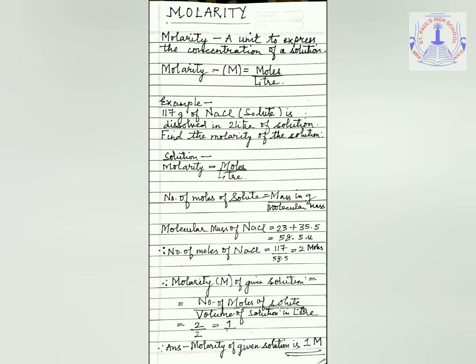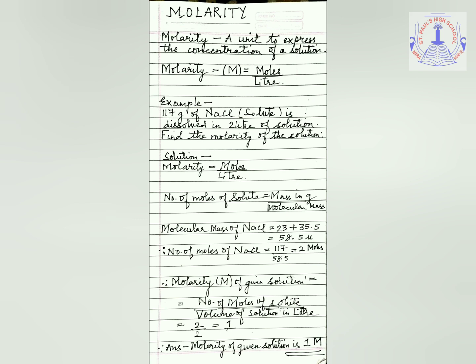So the molecular mass of NaCl will be equal to the atomic mass of sodium plus the atomic mass of chlorine, which will come as 23 plus 35.5, and the result will be 58.5 Dalton. The unit for molecular mass is Dalton. Hence, putting these values, we'll find out the number of moles of NaCl, which will come as 117 upon 58.5, which will be equal to 2 moles.